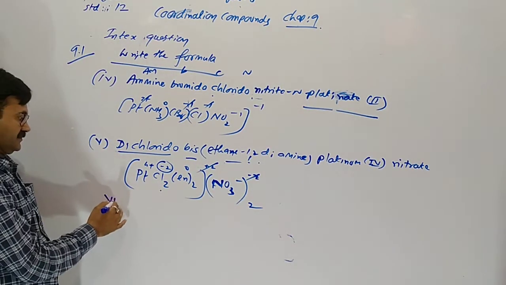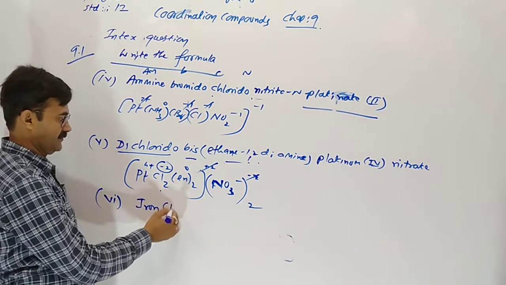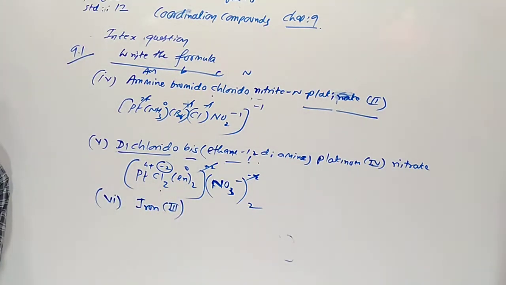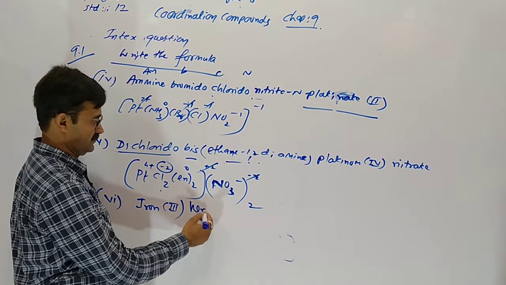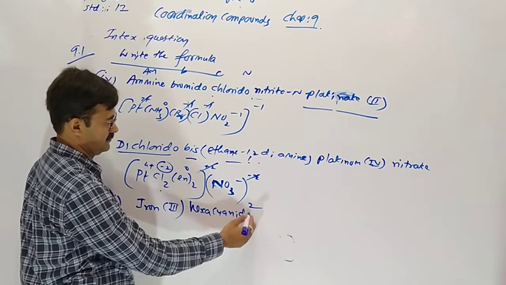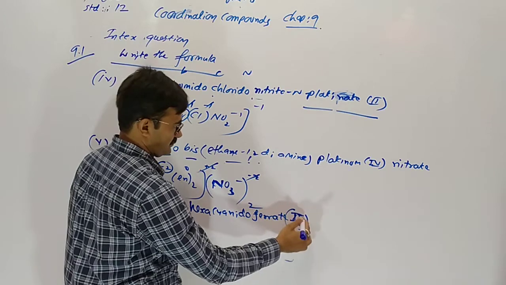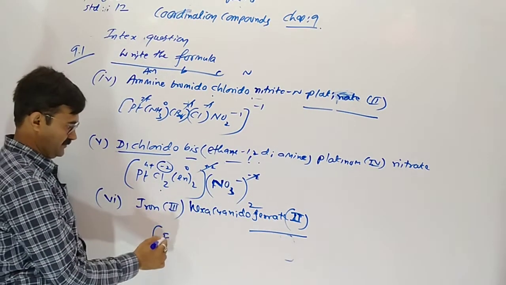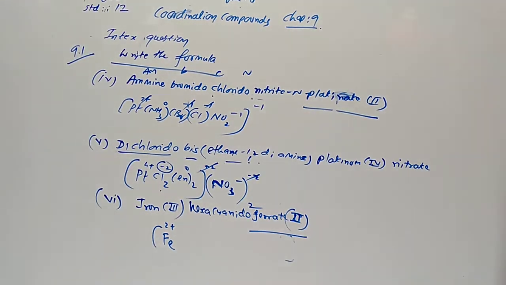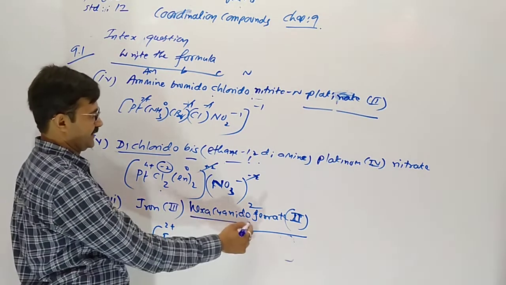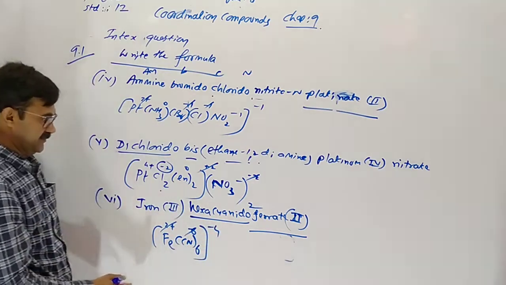Now the 6th one, iron 3 means Fe. Hexacyanido, ferrate 2. Ferrate 2 is our central atom, Fe plus 2. Hexacyanido is the ligand, CN 6 times, so minus 6. Here it will be minus 4.